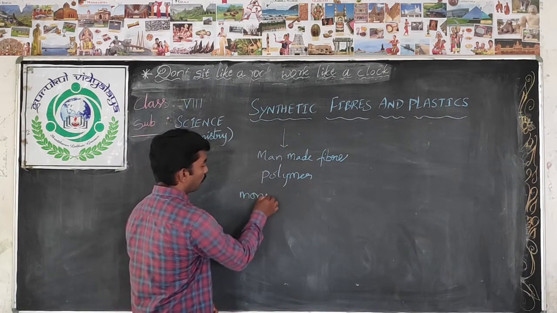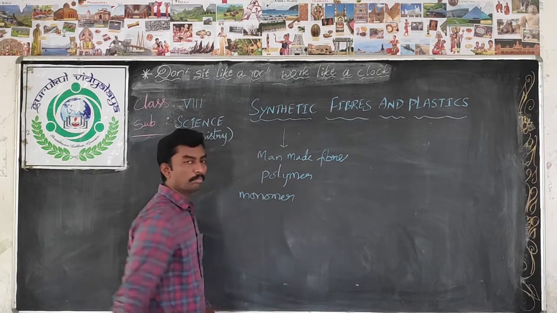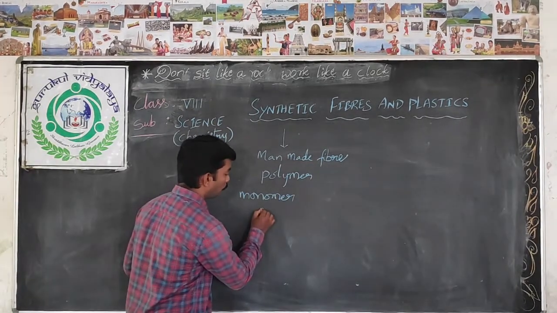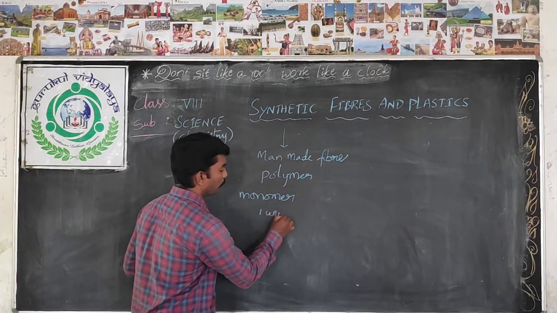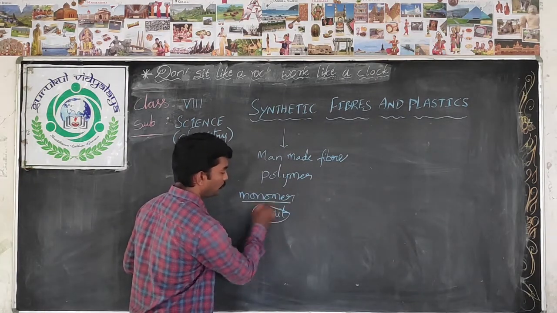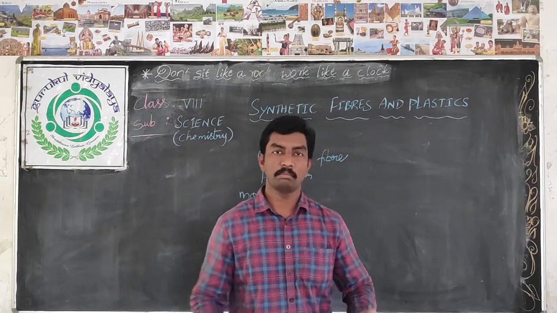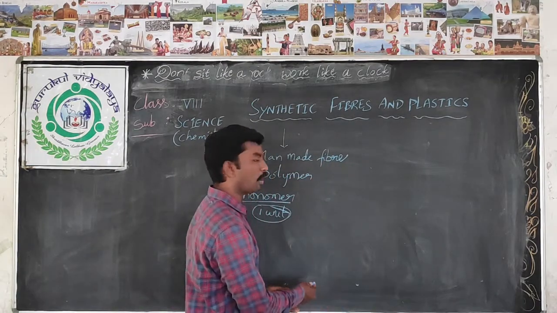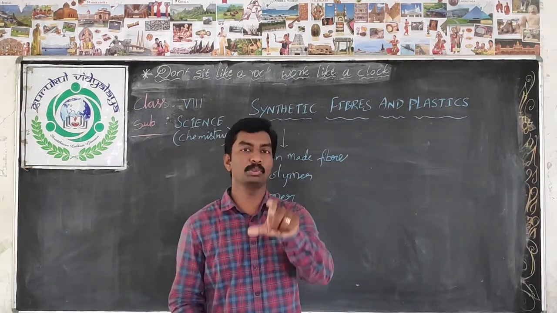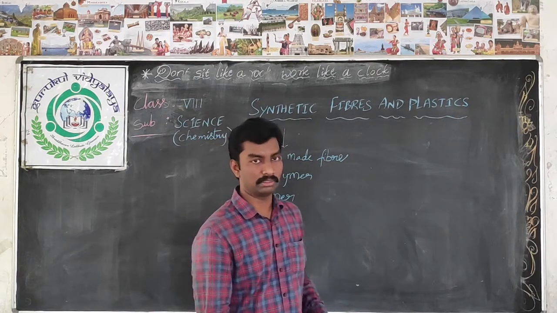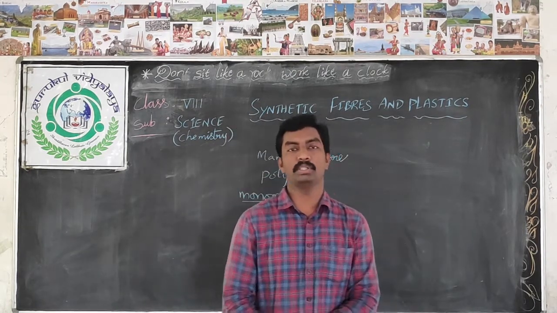Monomer. The smaller unit is a monomer. That means only one unit. Poly means many, and mer means units. So many units.